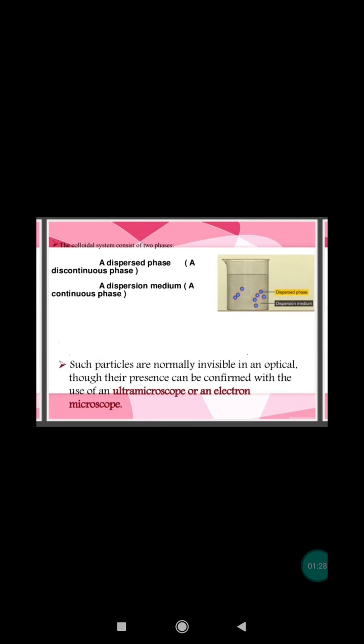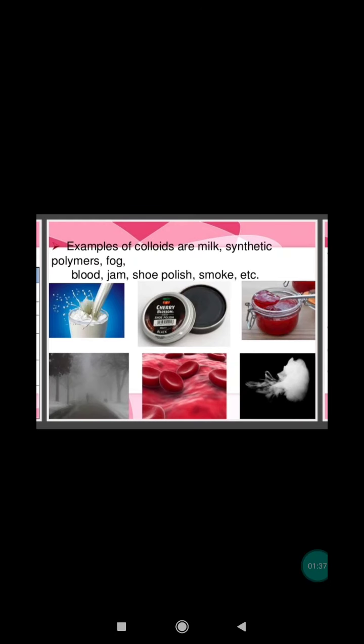The discontinuous phase of fine particles is called dispersed phase and the continuous phase is called dispersion medium. For example, fog, butter, whipped cream, bread, gum paste, jam, jelly, smoke, etc. are all colloidal in nature.